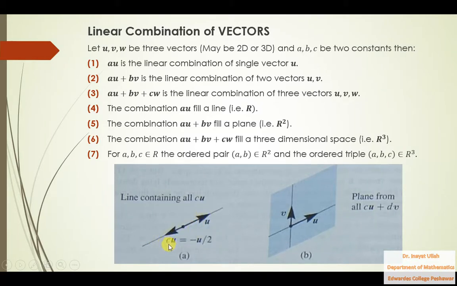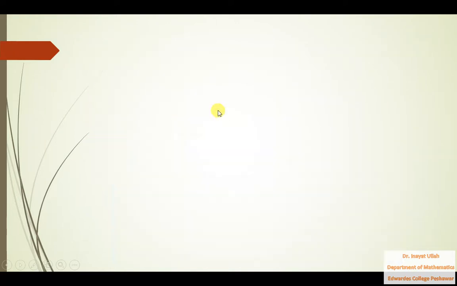If you multiply a constant number with a vector, it either increases the size of the vector or decreases it. It means that it will lie on all of this line. So CU fills this line. This is the meaning of the fourth one, that CU fills a line.